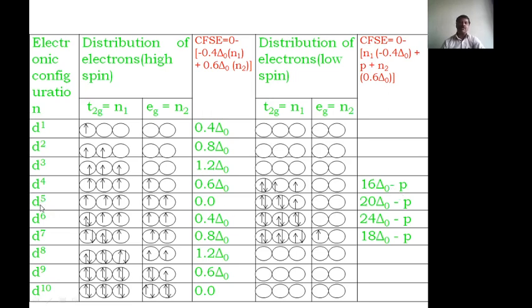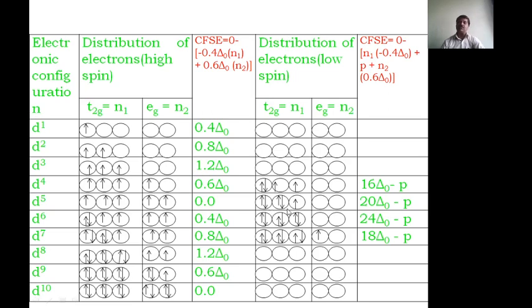Next, coming to the D5 configuration. Here in high spin, the electrons are again singly filled. Therefore in the high spin complex, N1 is equal to 3 and N2 is equal to 2. After calculation we will get 0. If it is a low spin complex, the fifth electron also comes to the T2g orbitals.